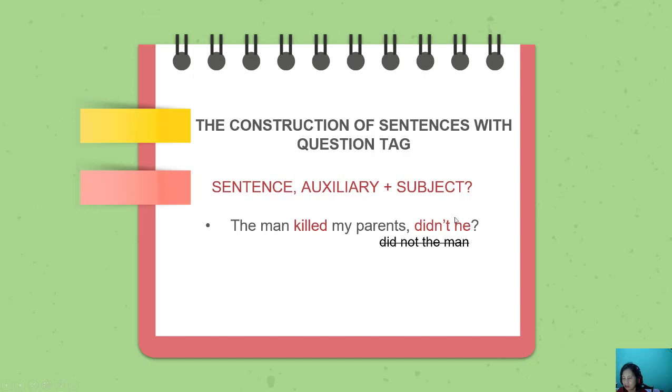This is a noun and the pronoun. When you have this noun, you must change it into a pronoun. So you cannot have did not the man. You must use the contracted form of did not, that is didn't, and then change the man to he. Didn't he? And then, the man didn't kill me, did he? If it is positive, you have negative. If it is negative, then you have positive.